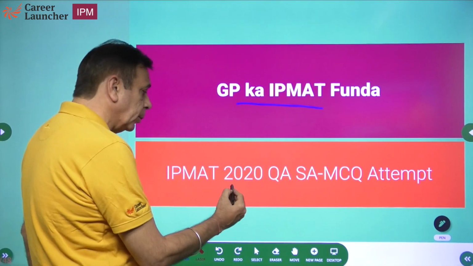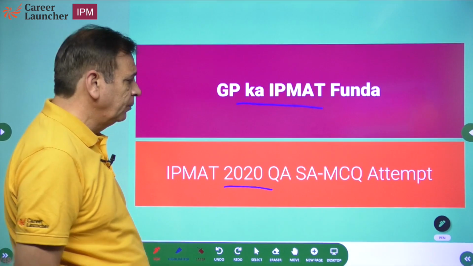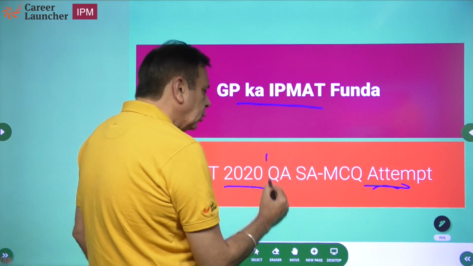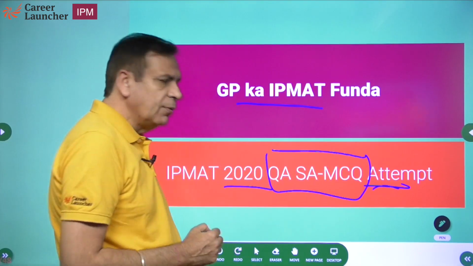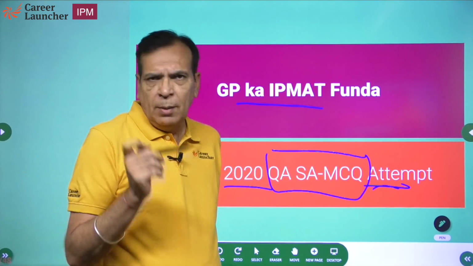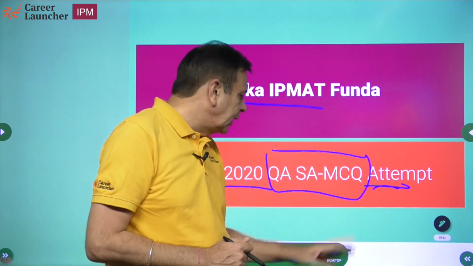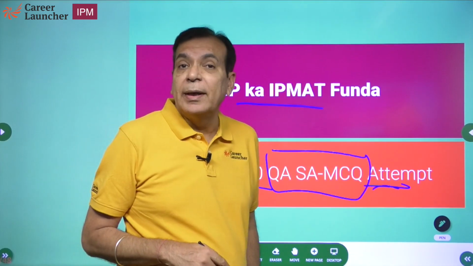Today our focus is going to be IPMAT 2020, and here we look at how to attempt the paper, the QA section, especially the essay, which is short answer, as well as MCQ. Because if you remember, in my earlier session I've said very clearly, and if you look at the cutoffs also, पूरा paper attempt करने की जरूरत नहीं है. All you need to do is attempt the easy ones, and this is what I'll show in the 2020 paper. I had earlier done the 2019 paper.